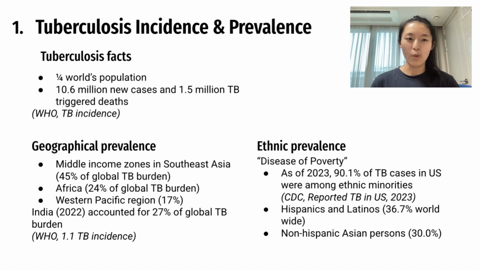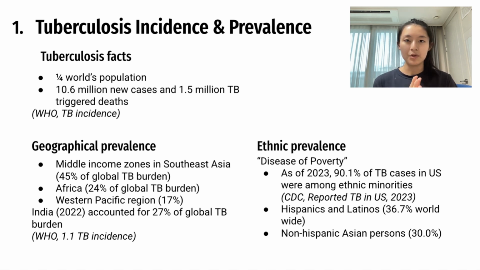Now, tuberculosis is a significant global health risk, and the reason for that is because it's currently estimated that around 1/4 of the world's population have latent TB, and an estimated 10.6 million new cases occur annually, and 1.5 million tuberculosis-triggered deaths are reported annually, and this is approximately equivalent to 134 incident cases per 100,000 population, and this is from the World Health Organization's TB incidence data.